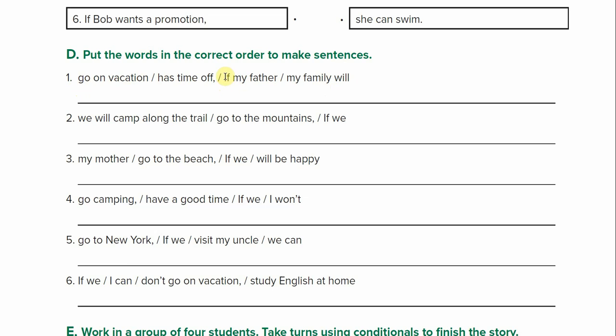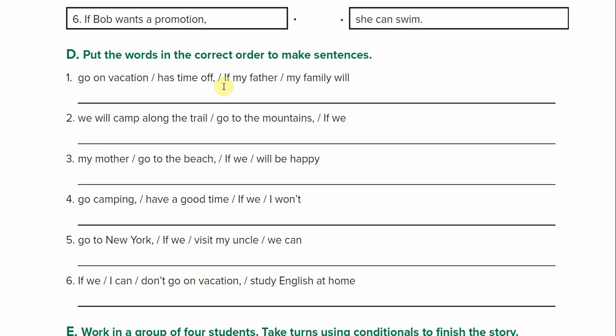If this has a capital letter, if my father. All right. But for example number 4 has if with a capital letter and I with a capital letter. So remember, I is always capitalized. So if there's another capital letter, this is first. This is not first. All right. So let's pause the video, try to do these on your own, and then come back and listen. But for right now, I'm going to explain everything.